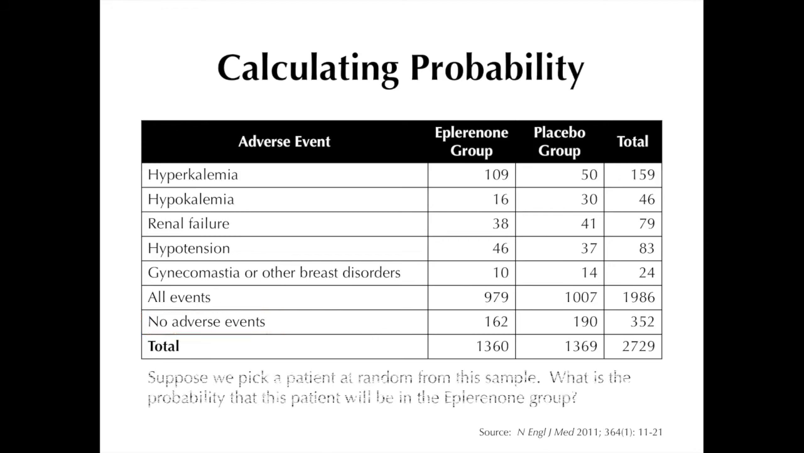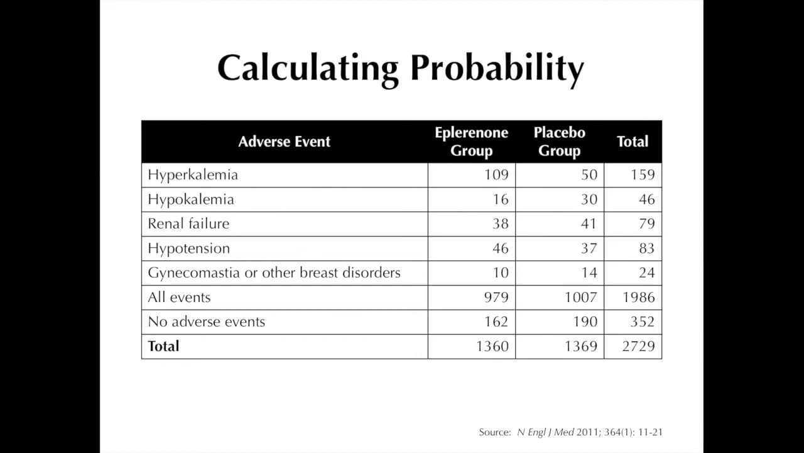Now that we have this table, suppose we pick a patient at random from this sample of 2,729 patients. What is the probability that this patient will be in the eplerenone group? For purposes of illustrating the calculation of probabilities, we consider this group of 2,729 patients to be the largest group for which we have an interest. We also assume the two groups, namely the eplerenone group and the placebo group, to be mutually exclusive. We assume as well that the likelihood of selecting a patient is equal to the likelihood of selecting any other patient in this large group.